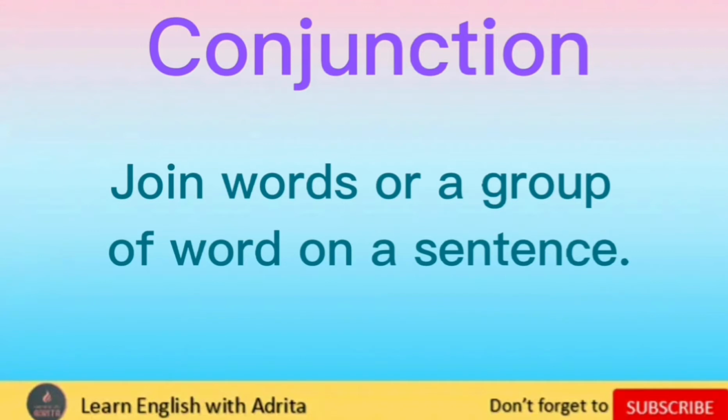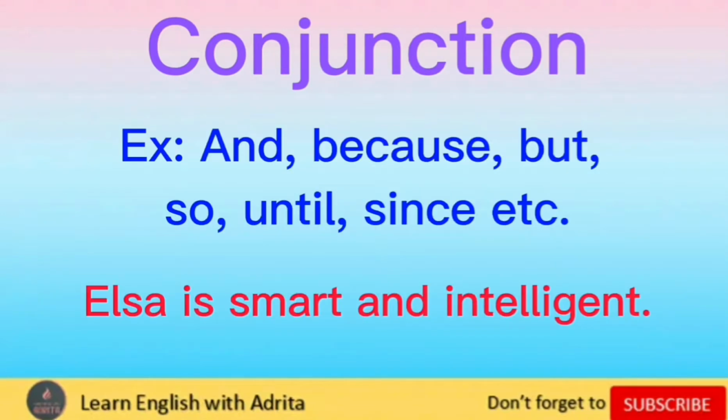Conjunction. Join words or a group of words in a sentence. Examples: and, because, but, so, until, since, etc. Elsa is smart and intelligent.